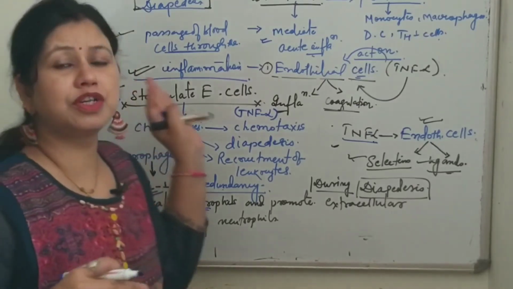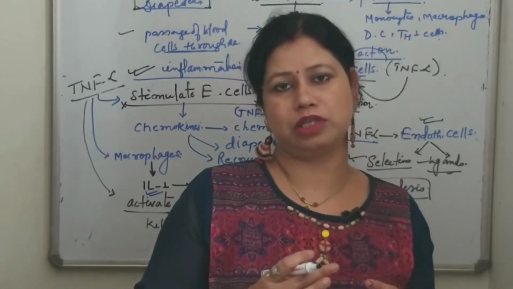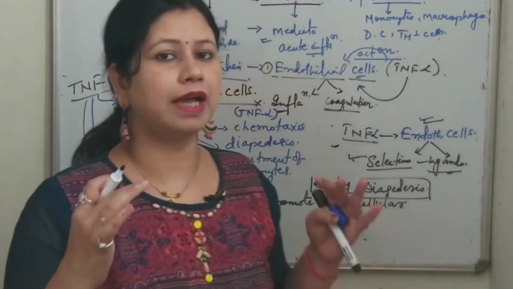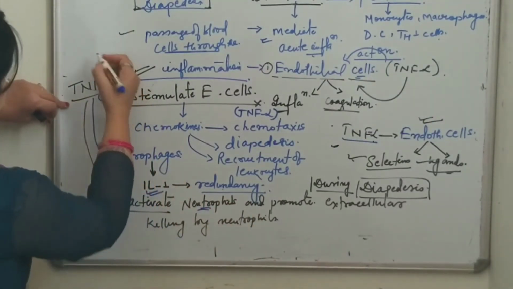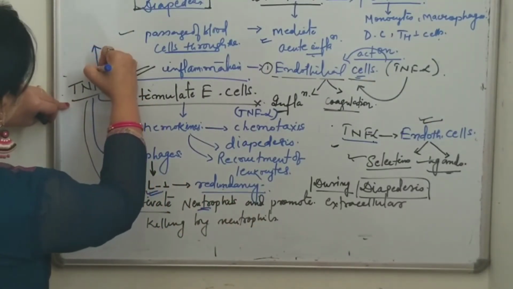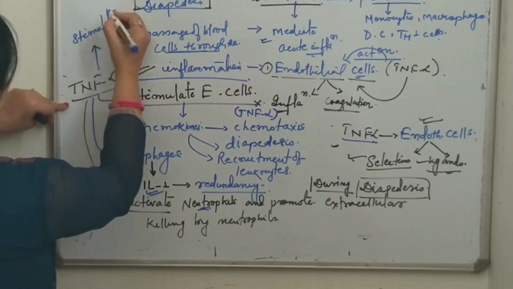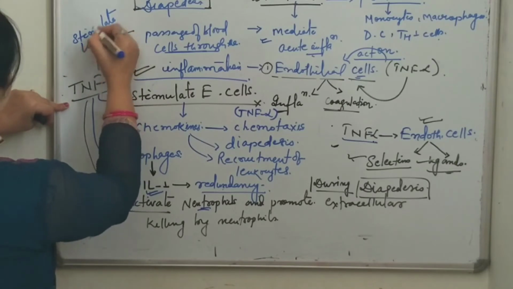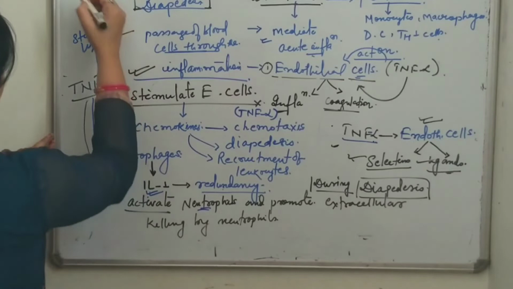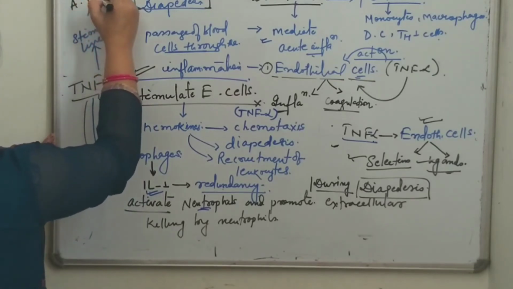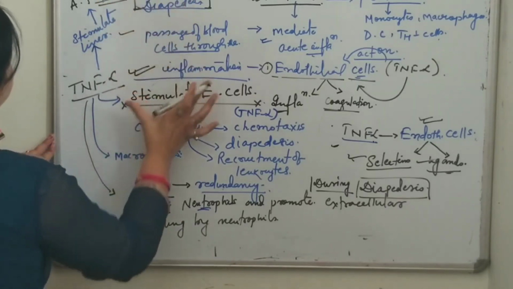Now again, the next function of tumor necrosis factor alpha is to stimulate the liver also, so that the production of acute phase proteins takes place. So what is its next function? Tumor necrosis factor alpha also stimulates the liver so that the production of acute phase proteins takes place.